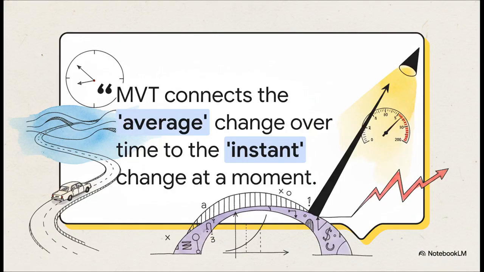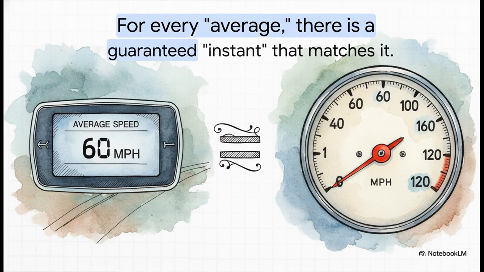of calculus itself. So the next time you're on a road trip and you glance at your average speed, remember the mean value theorem. It's not just some abstract idea in a textbook. It's happening right there on your dashboard, guaranteeing that somewhere along your journey, for at least one fleeting instant, you were going that exact speed. For every average, there is a guaranteed instant.